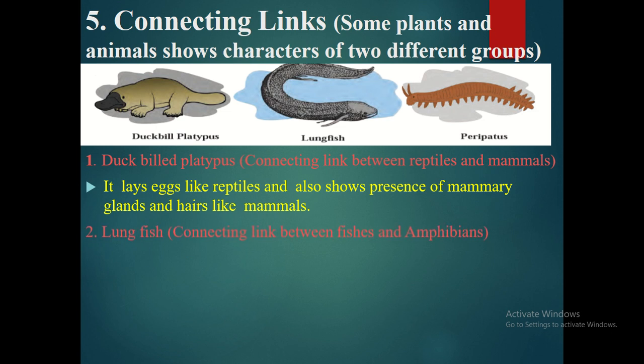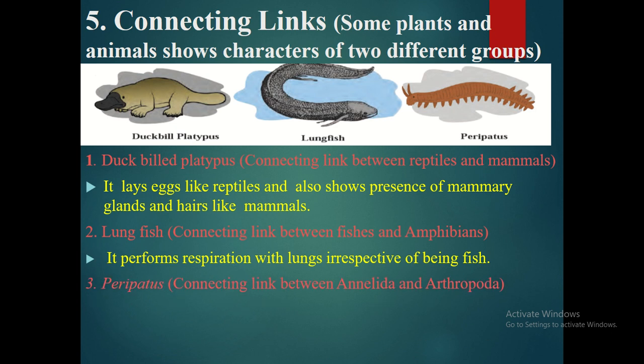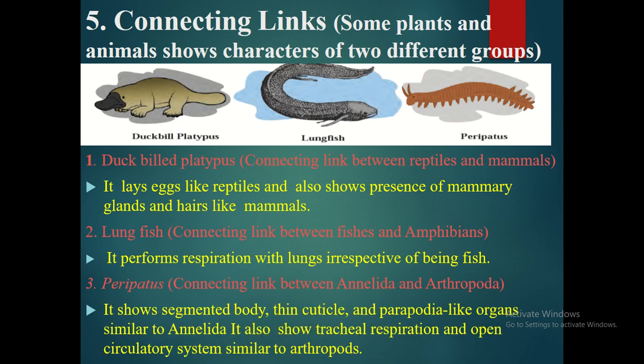Second, lungfish. It is a connecting link between fish and amphibian because even it is the fish but it performs respiration with the help of lungs. The third one, which is very important, peripatus. It is a connecting link between Annelida and Arthropoda. It shows segmented body, thin cuticle and parapodia-like organs similar to Annelida, whereas it also shows the tracheal respiration and open circulatory system similar to Arthropoda. Therefore, it is a link between Annelida and Arthropoda.